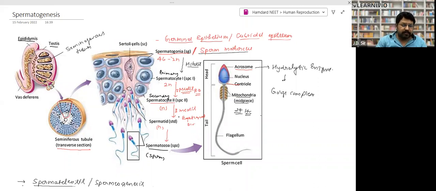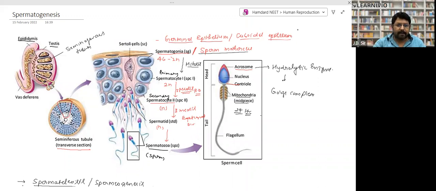Again, the second meiosis takes place, and formation of spermatids takes place. These spermatids metamorphose, right? They change, and formation of spermatozoa takes place. Spermatozoa is also known as sperm. There are Sertoli cells, and we have already studied the function of Sertoli cells. Sertoli cells provide nutrition, right? Sertoli cells give the nutrition. Okay.